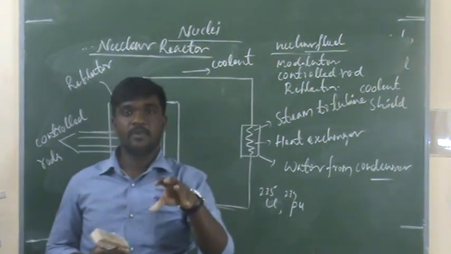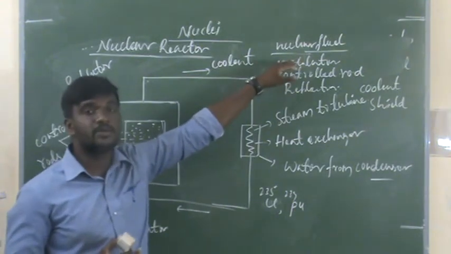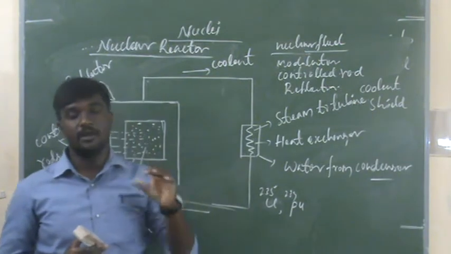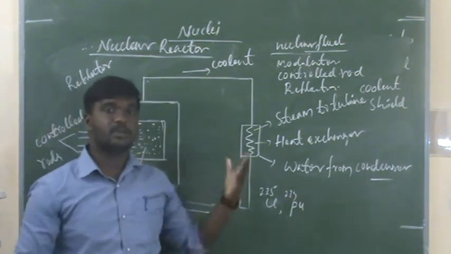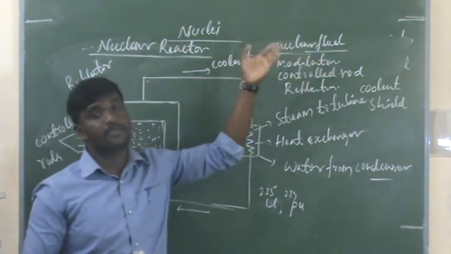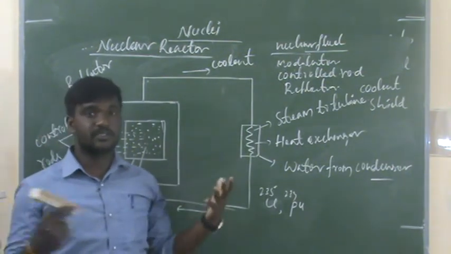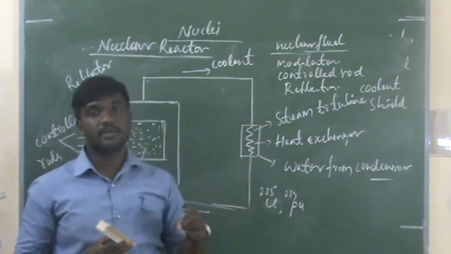Moderator, what is the function of moderators? Moderators control the neutrons in the fission reaction. When a reaction happens, a number of neutrons are released. When they are released, the heat and energy increase and the reaction increases. That moderator controls the neutrons.